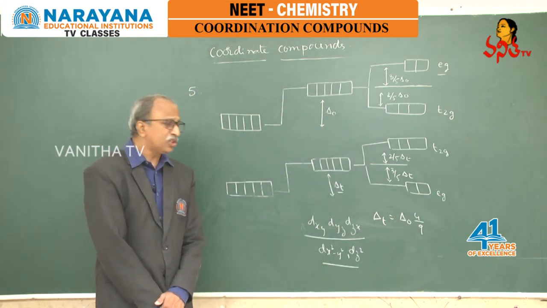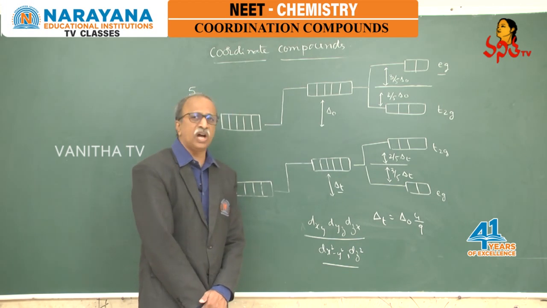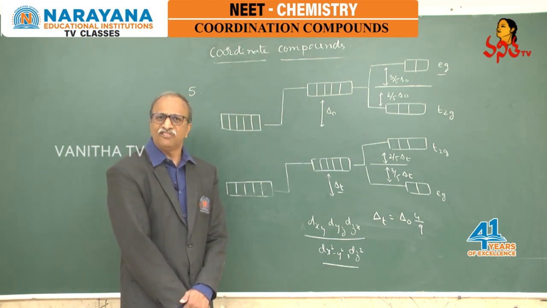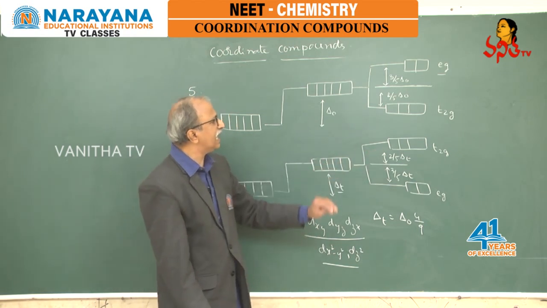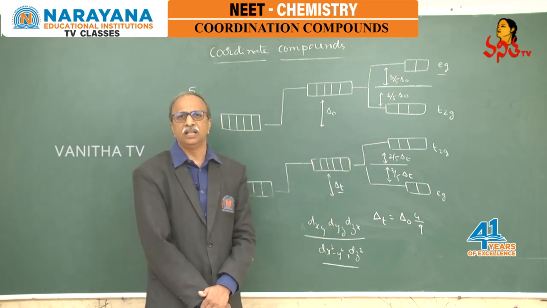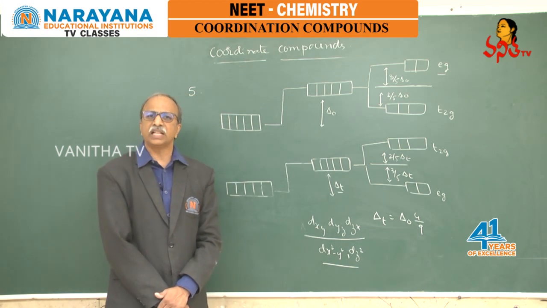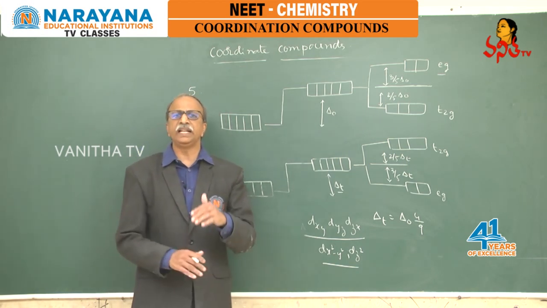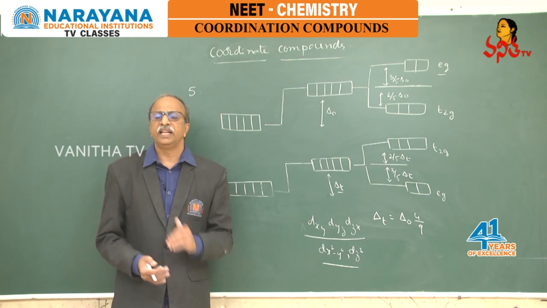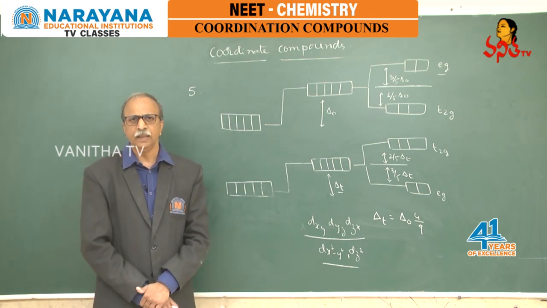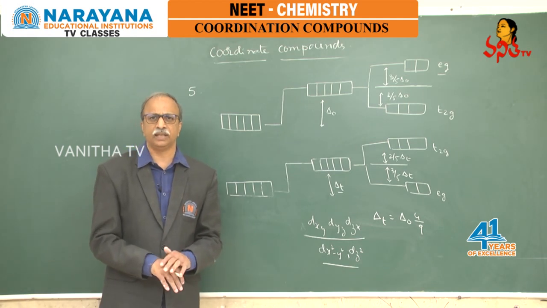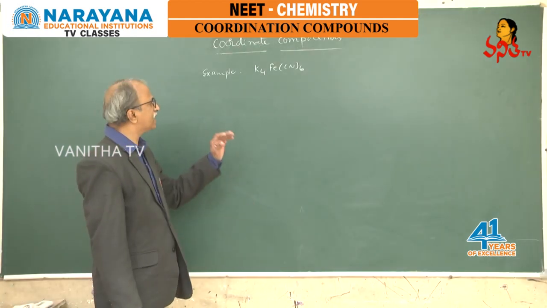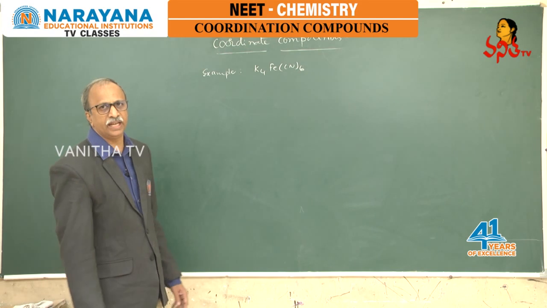Delta T, how much? 4 by 9 times delta naught. So therefore, the delta T splitting energy is less than the delta naught splitting energy. That means in octahedral complexes the splitting energy is more, whereas in tetrahedral complexes the splitting energy is less. Do you understand this? Let us understand by taking an example here.